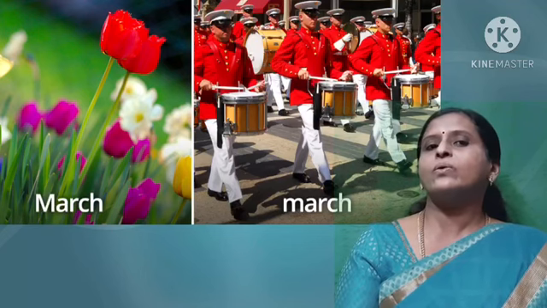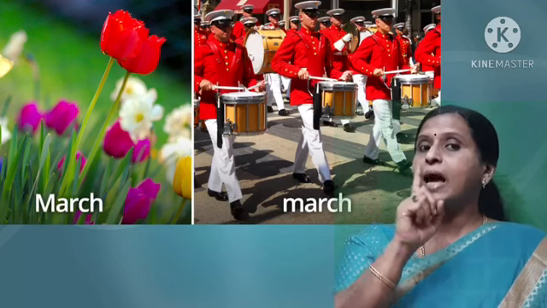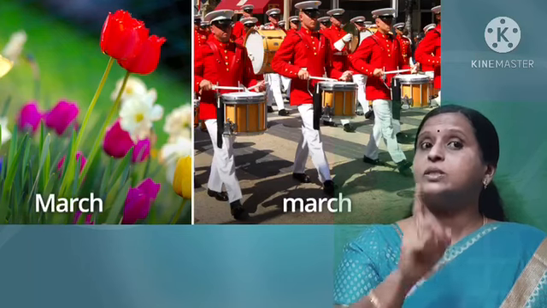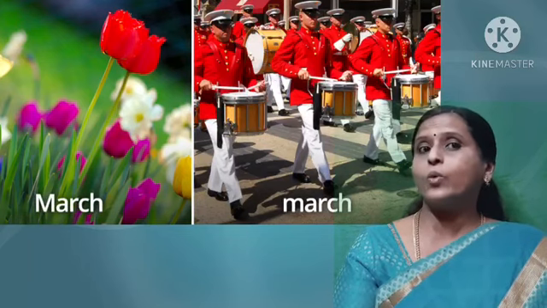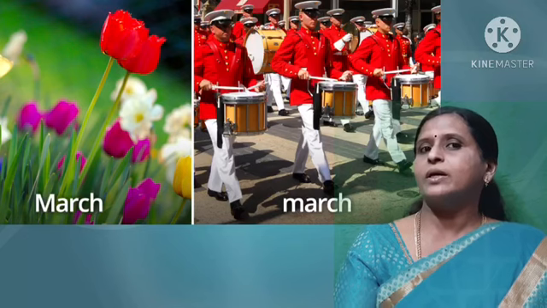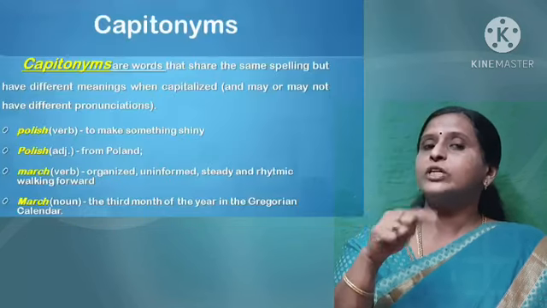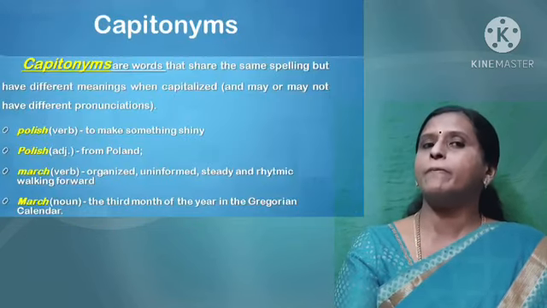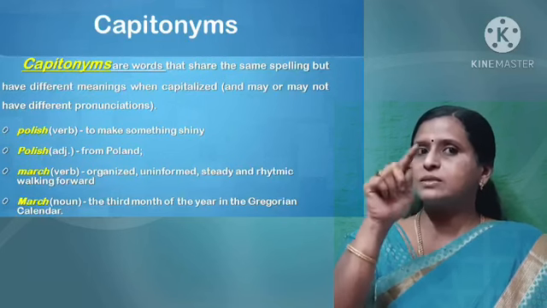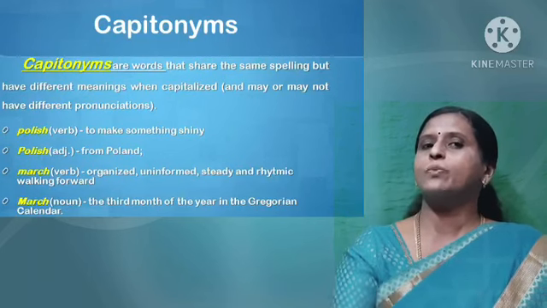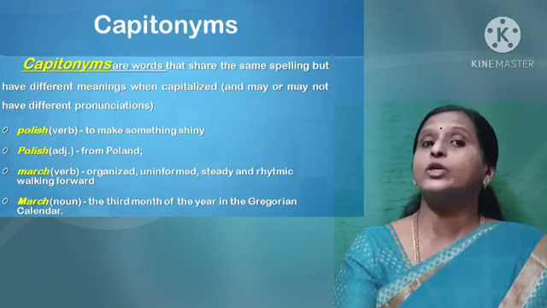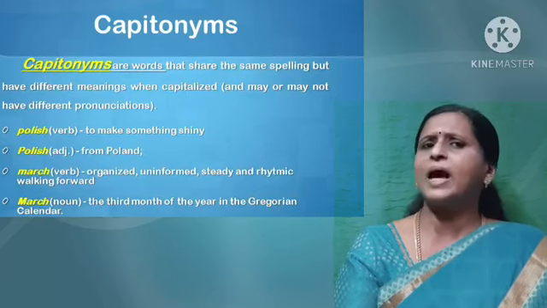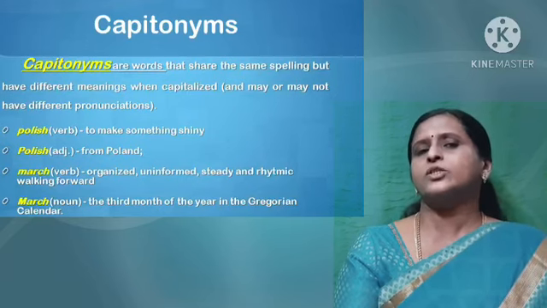So, see, just the capital letter alone changes the meaning of a word. So, how important it is, children? Such words which change their meaning completely with just using the capital letter and the small letter are called capitonyms. And we have many capitonyms in English.